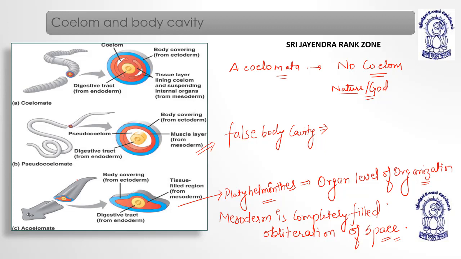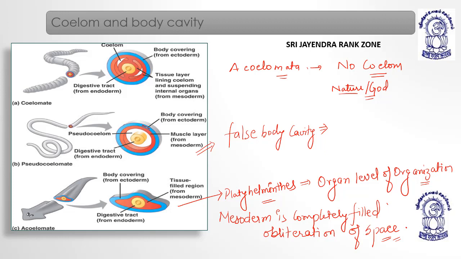In roundworms, meaning Nematoda or Nemathelminthes, the organs are now developed to a moderate degree, and that is why they need space to pack the organs, right? They need space to pack the organs, and that is why the ectoderm, the body covering, and the endoderm,